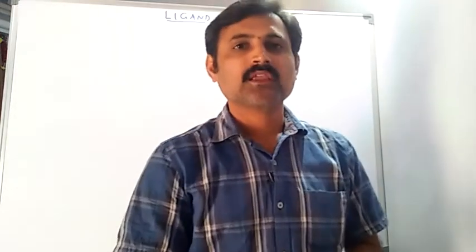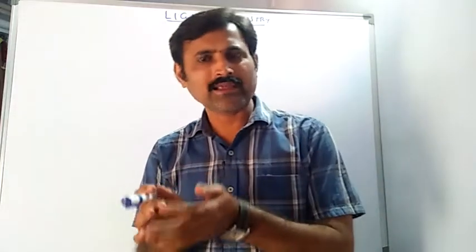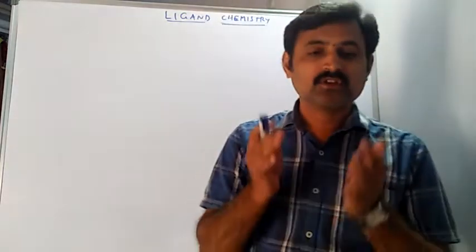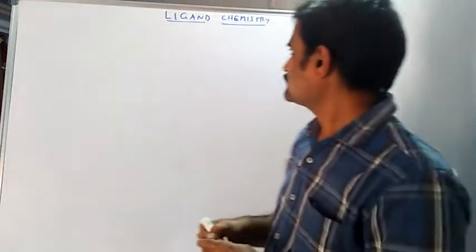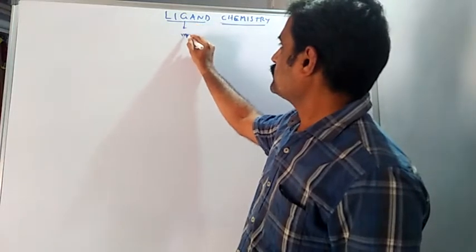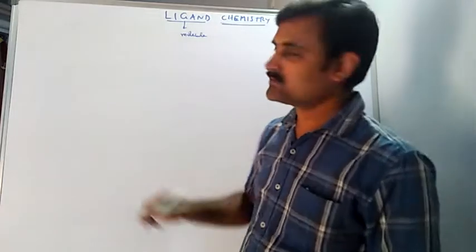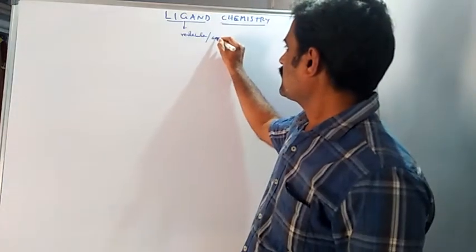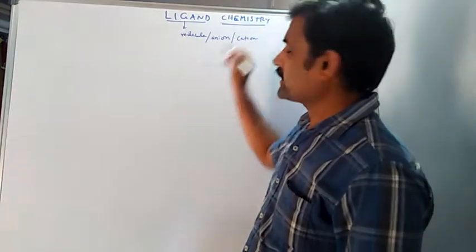A ligand is a neutral molecule or an anion or a cation. So this may be a molecule. Molecule means, you all know, it is a neutral one, or it may be an anion, or it may be a cation.